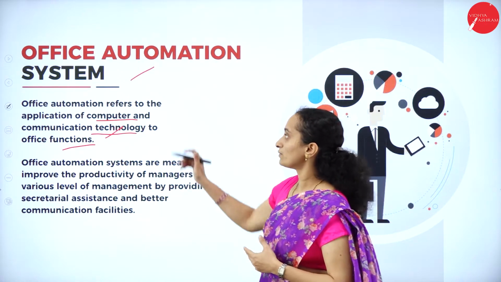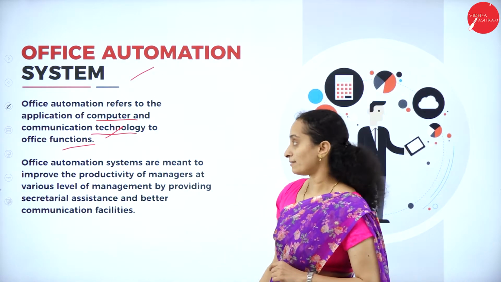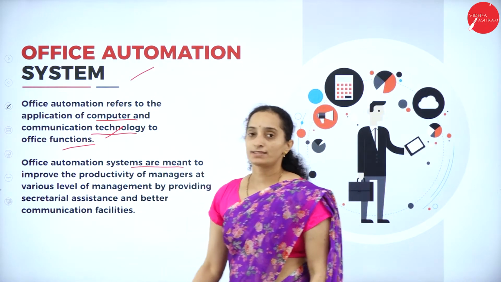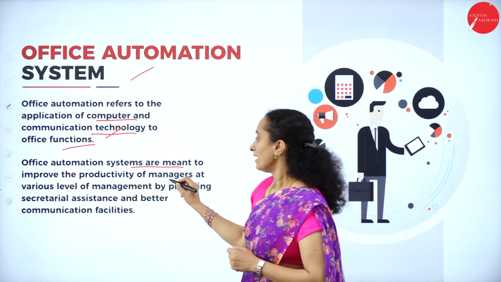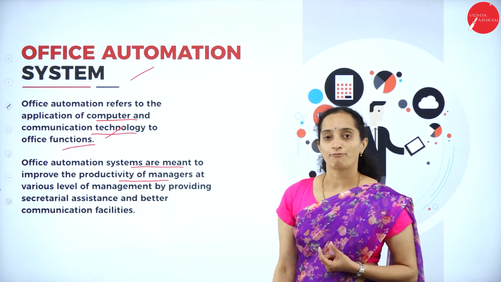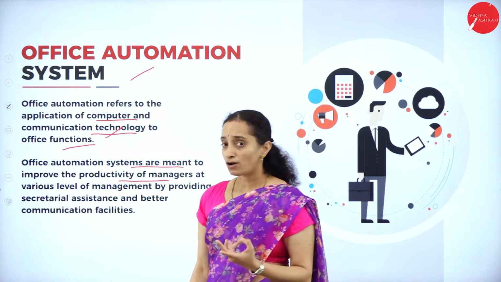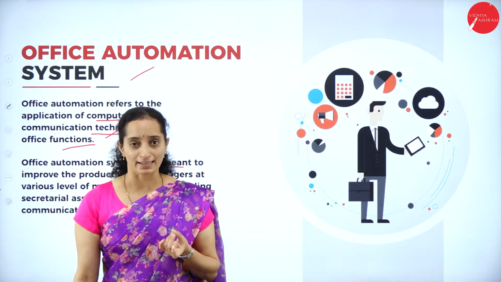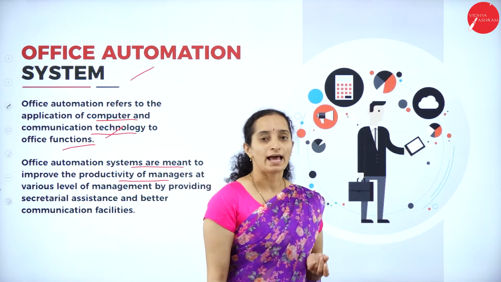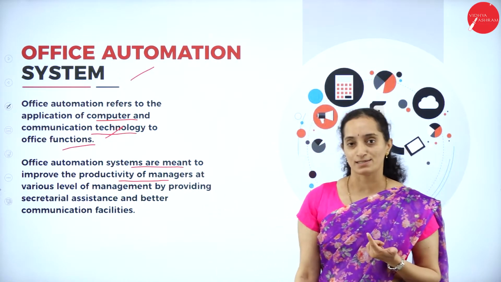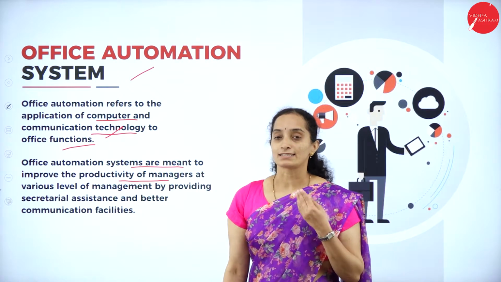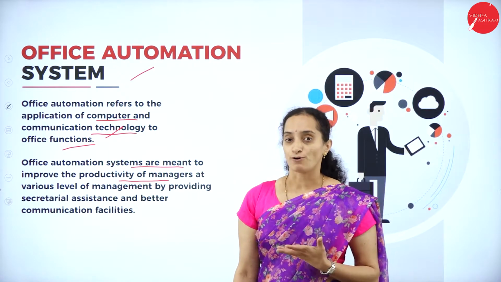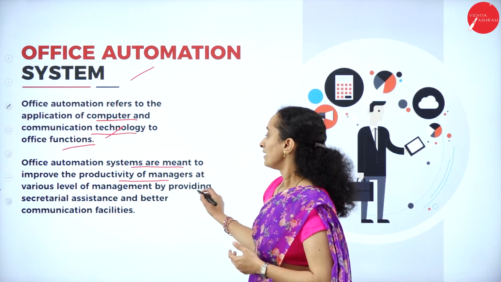So this is all about the office automation system. Along with that, it helps in improving the productivity of managers. Since they get all the information at their fingertips, it will help in making quick decisions, which increases the productivity and profit in the business.